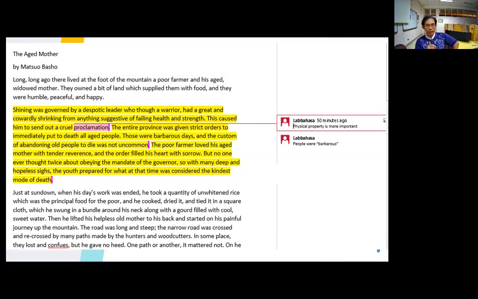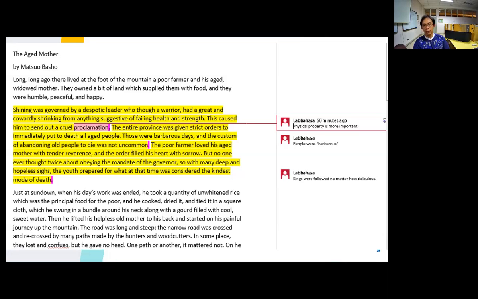Okay, he loves his mother so much, but it's the norm of that society that all people have to obey whatever the king asks, no matter how ridiculous it is. And not the king, the governor. So from here, we can come here.